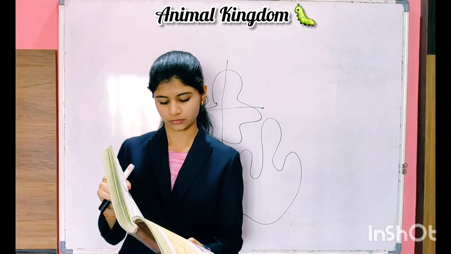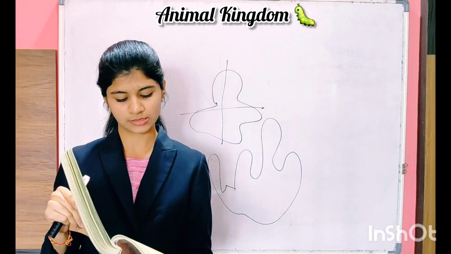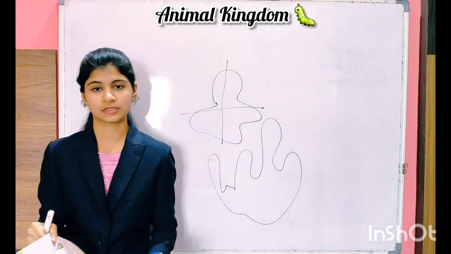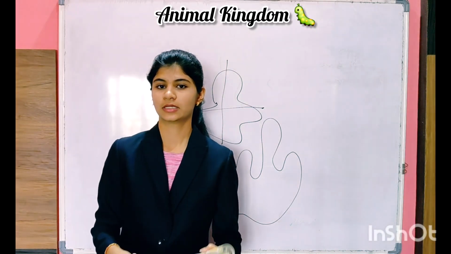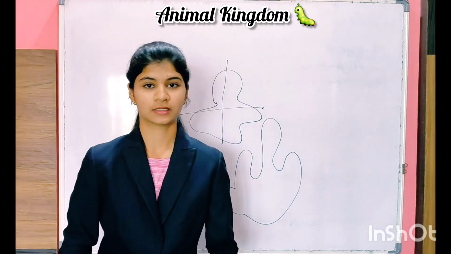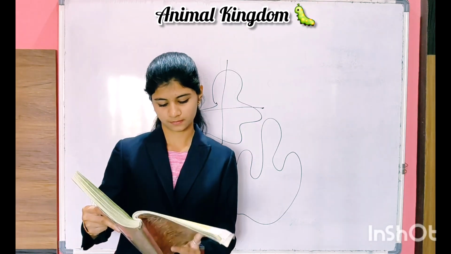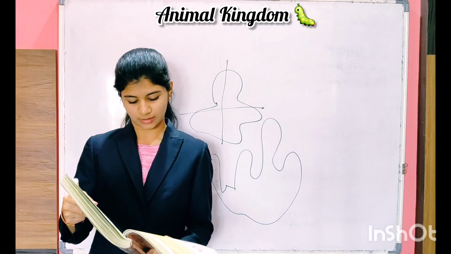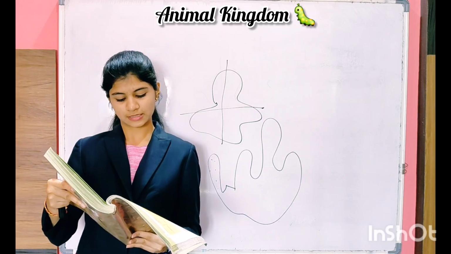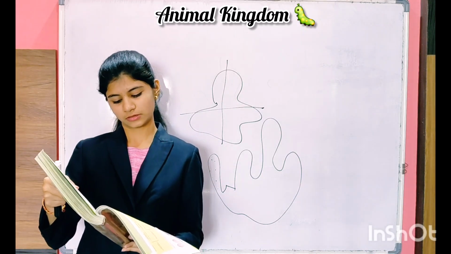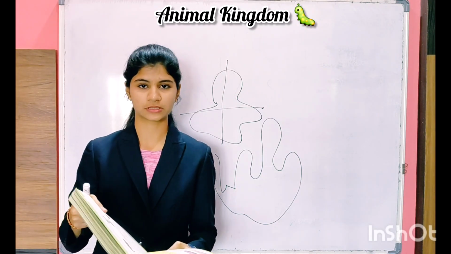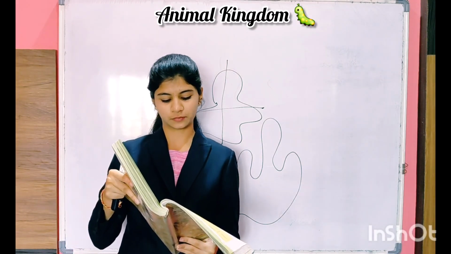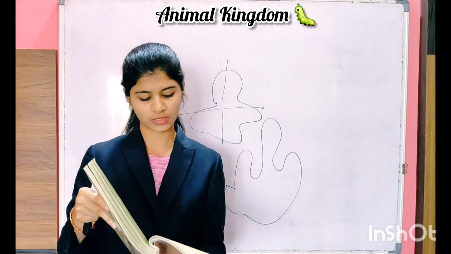The collar cells line the spongocoel and the canals. Digestion is intracellular and the body is supported by a skeleton made up of spicules or spongin fibers.